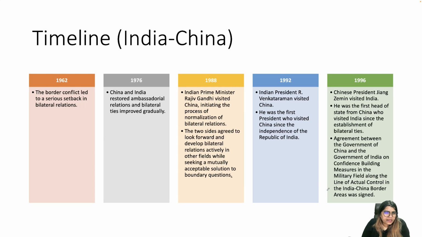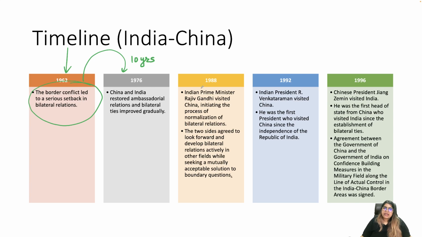Then what happened? In 1962, the border conflict between India and China led to a serious setback in bilateral relations. After this, for the next 10 years, there was complete silence, no engagement at all, between both the countries.